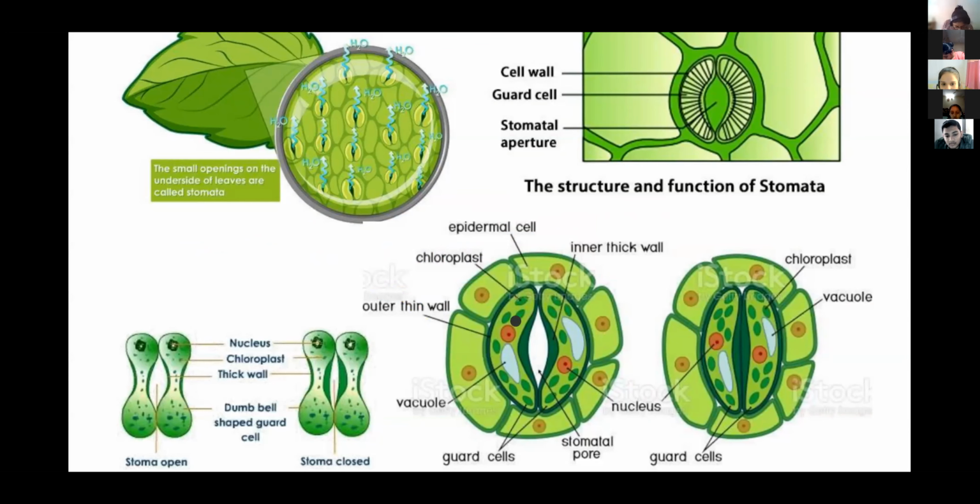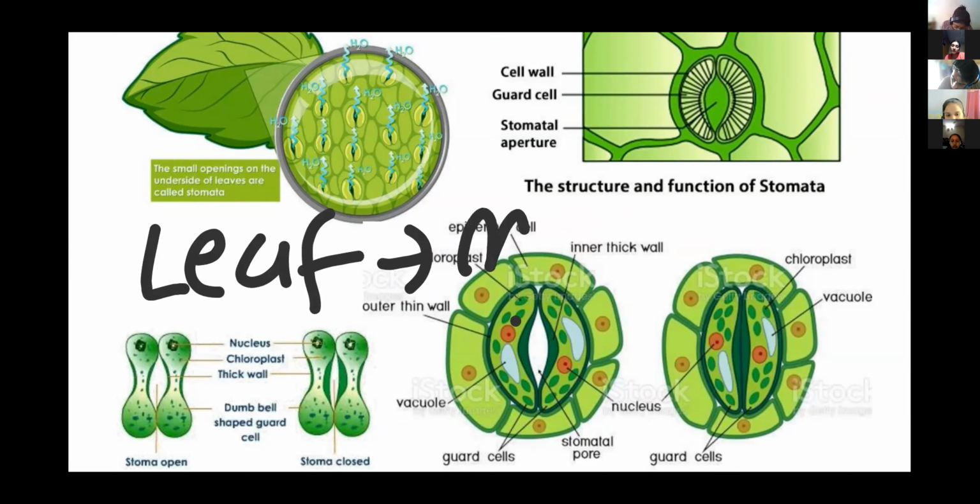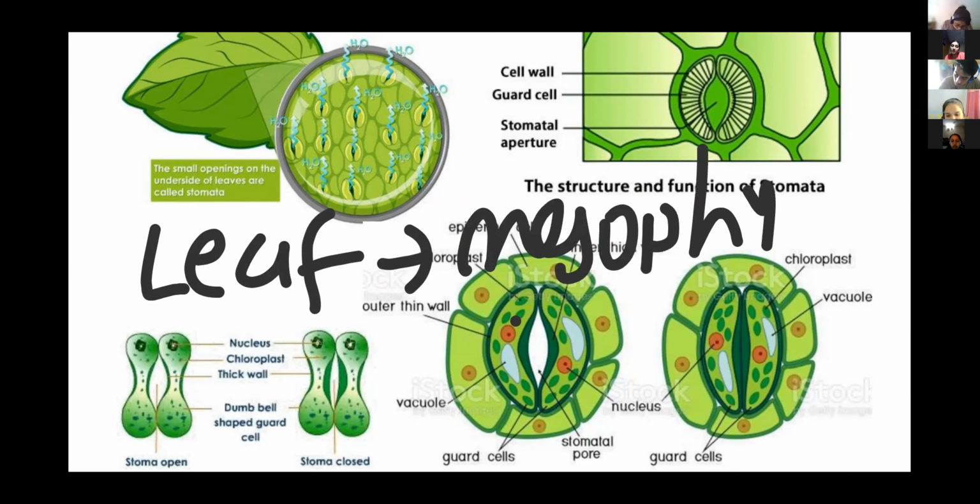It can perform photosynthesis, but the majority is done by mesophyll tissue, not by the stomata. Remember, the majority of photosynthetic products are formed by which one? Leaf mesophyll tissue, not by the guard cell chloroplast. Right?